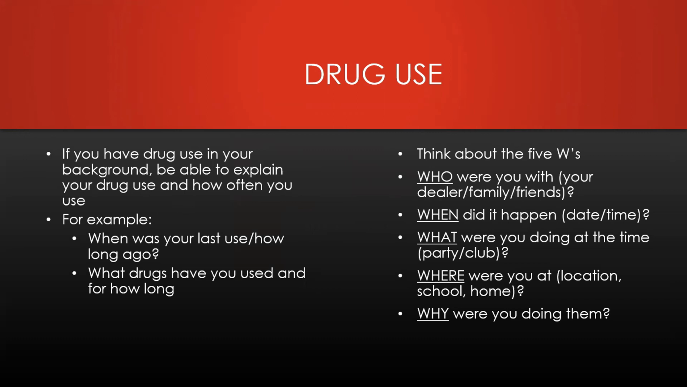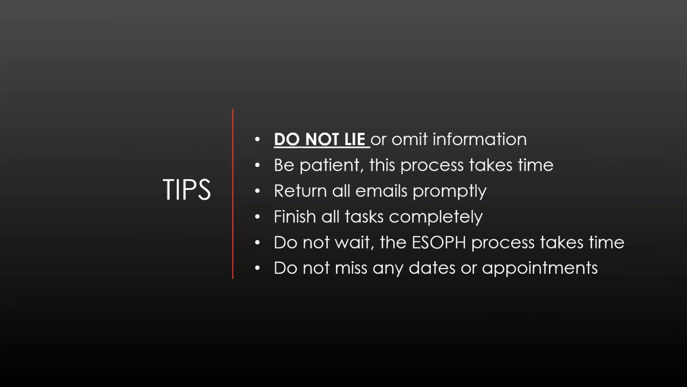Who were you with? Your dealer, family, friends. When did it happen? Date and time. What were you doing at the time? Party, club. Where were you at? Location, school, home. Why were you doing them? It is highly recommended that you stop all drug usage, including marijuana, if you want to work for the Sacramento Police Department.